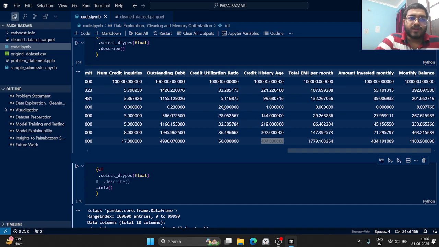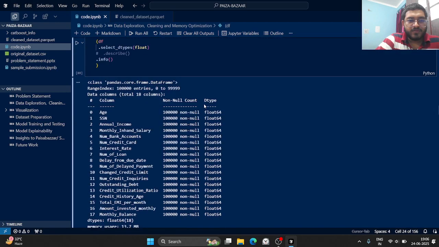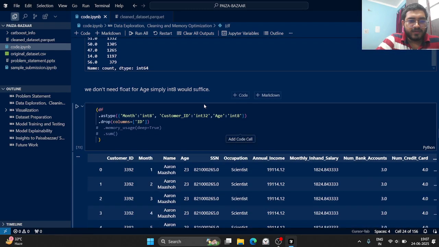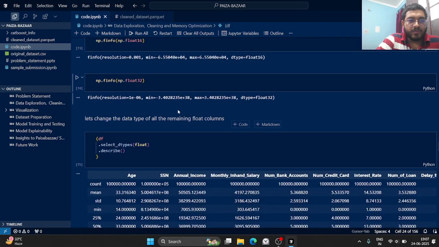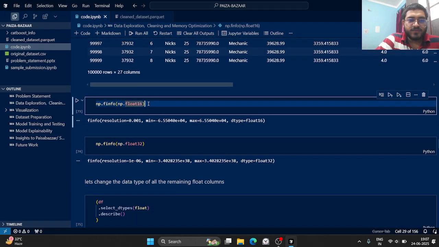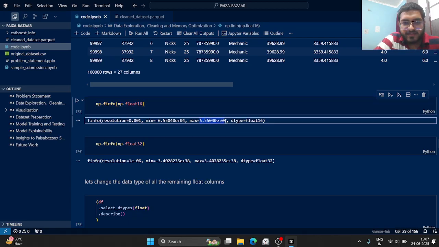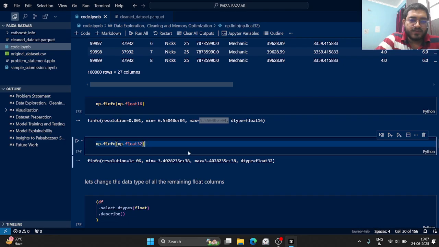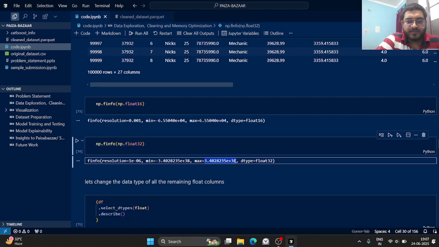And there is no float8, basically float starts from 16 and 32, but we had int8. So we didn't start from float8, we simply started the range from float16. So here the max value it can store is around 65k. This is 10k times 6.5, around 65k. And then float32, so this is its range.